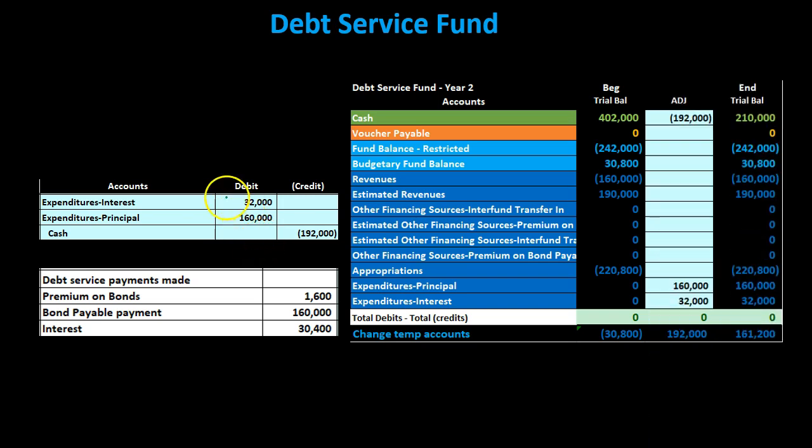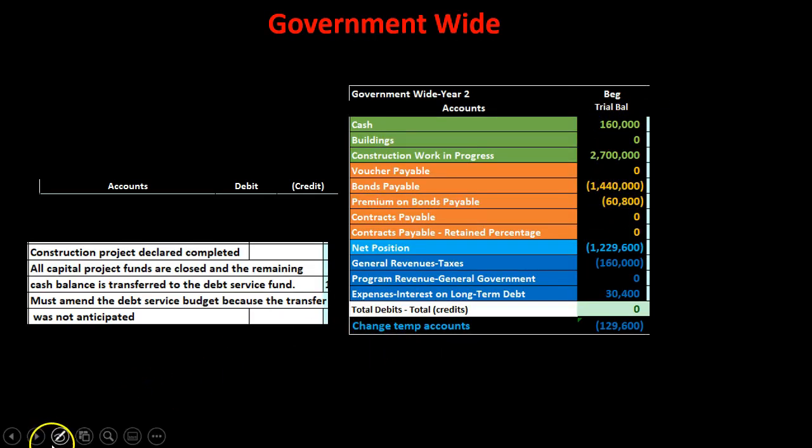So if we record this out, then we have the expenditure for interest, the expenditure for principal going here and there and here and there. So those go up in the debit direction. Cash then decreasing for the amount that was paid.